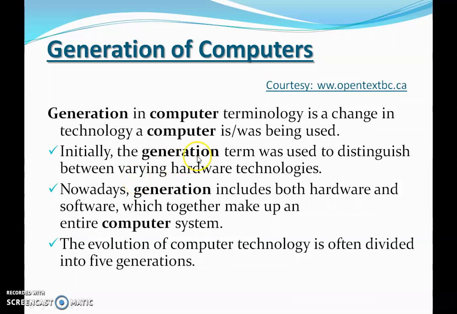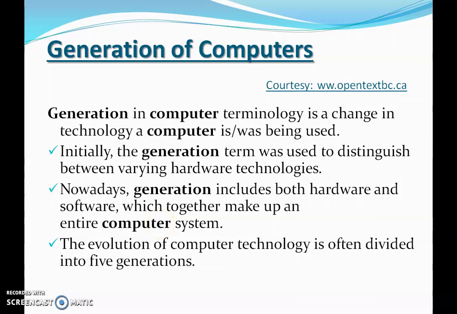With the coming years, the usage of the computer was changed and there is a drastic change in the hardware in a computer. So nowadays, generation includes both hardware and software, which together make up an entire computer system.